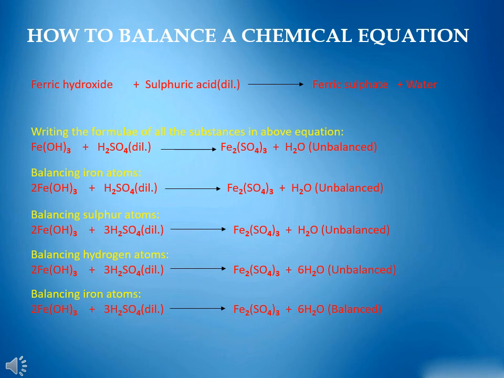That means the number of atoms is equal on both the reactant and the product side. Thus, the equation becomes a balanced equation because the number of atoms of iron, sulfur, hydrogen and oxygen on the reactant as well as the product sides are equal.